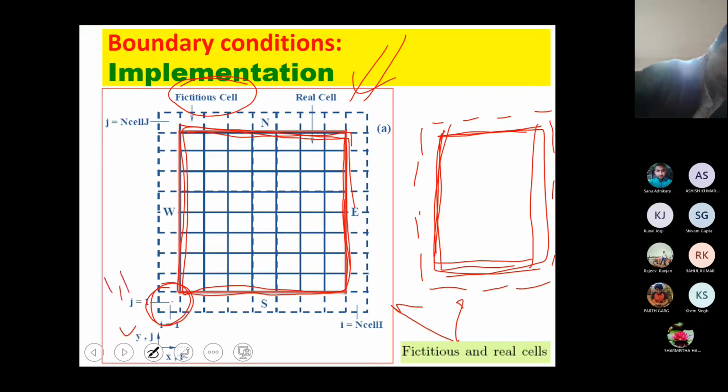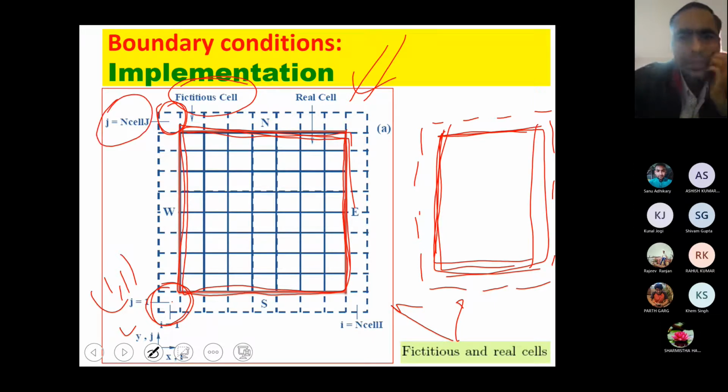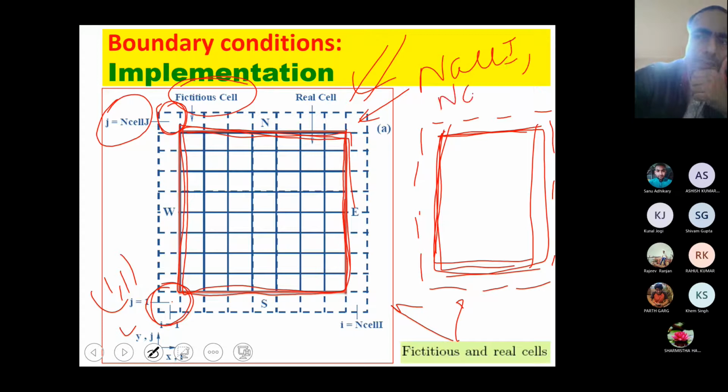And for this centroid, your I is 1 and J is n cell J. Similarly, this is nothing but your n cell I. This is just the nomenclature, n cell I, n cell J. And similarly, this is n cell I and J. So you know what the coordinate system is also.